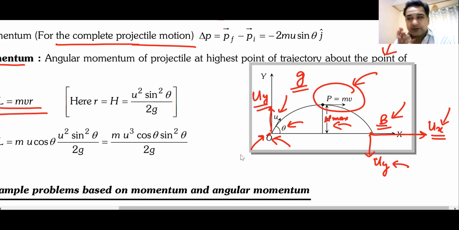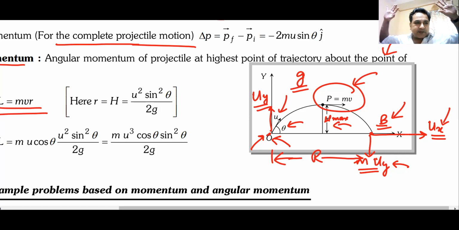This is probably the last point of today's class because we are going to study a little bit about angular momentum also. So I'll just wind up the class here. So uy goes down. So the angular momentum at this point would be, the momentum will be m into uy, the vertical component of momentum, multiplied by this distance, and this distance will be range R. So the angular momentum at this point is m uy multiplied by R, where R is the range of this projectile. Do we understand this? Can I have some raised hands?